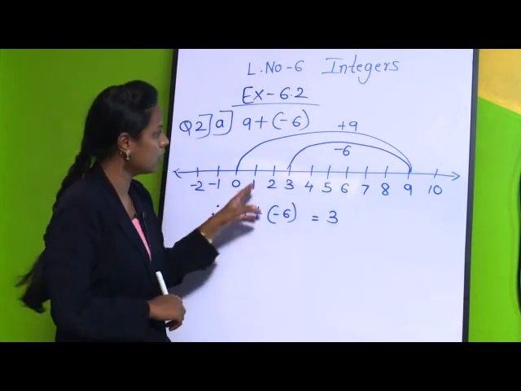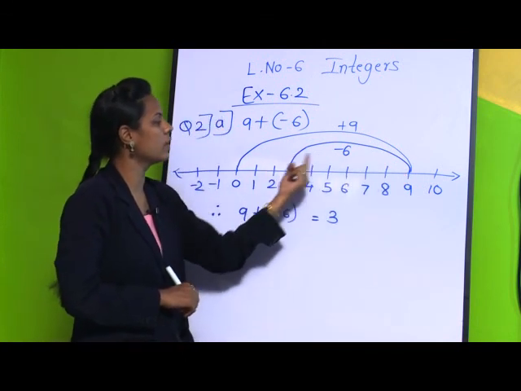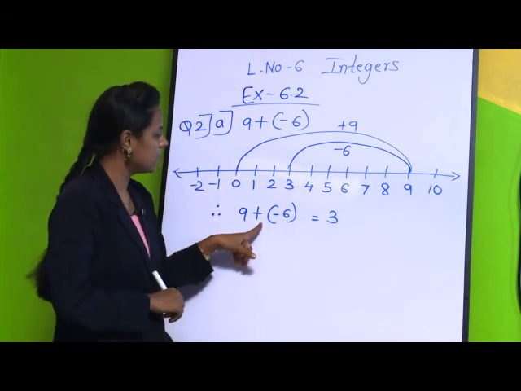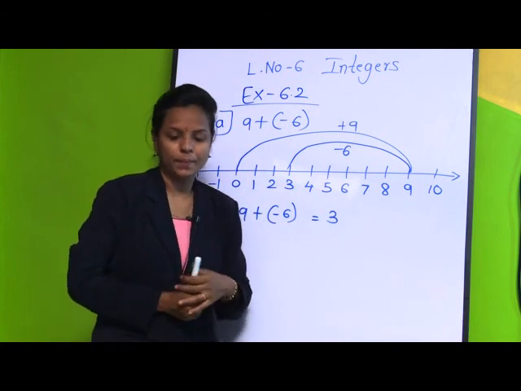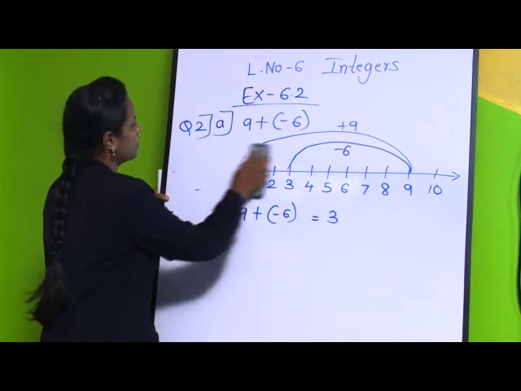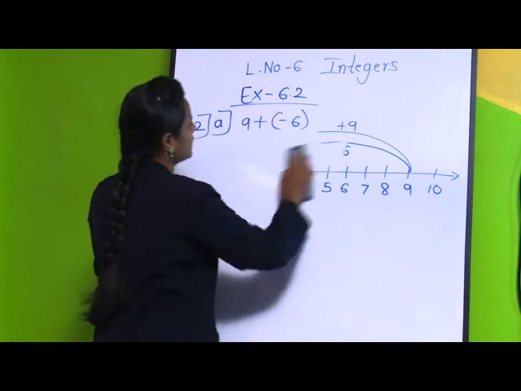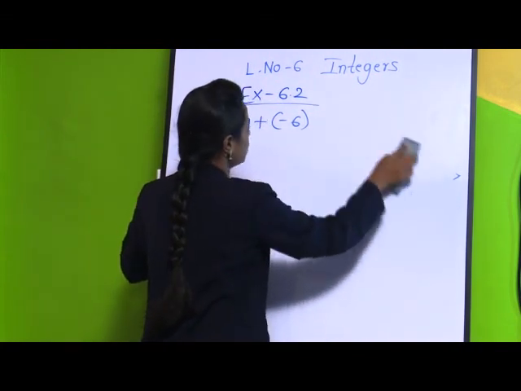From 9 we move 6 steps back, we get the answer 3. Therefore, 9 plus -6 is equal to 3. So we have solved this example. There are 2 more examples, we will solve those too.